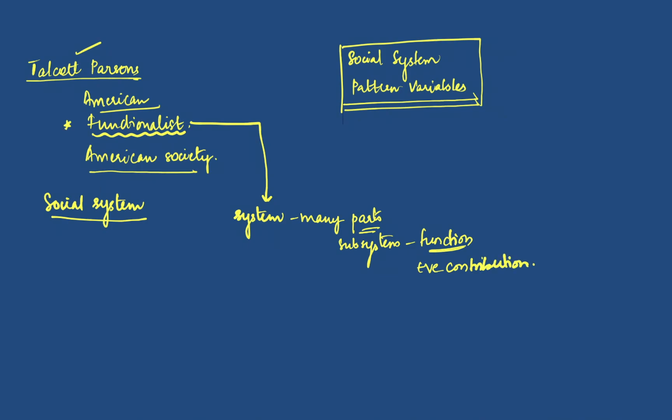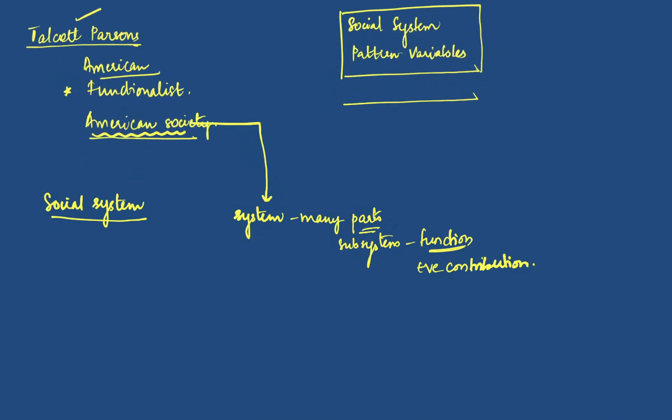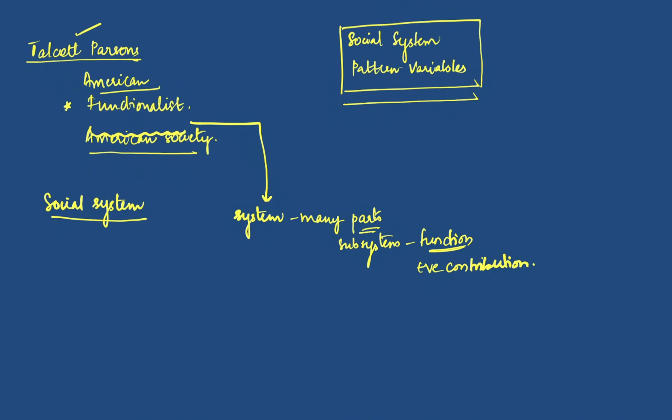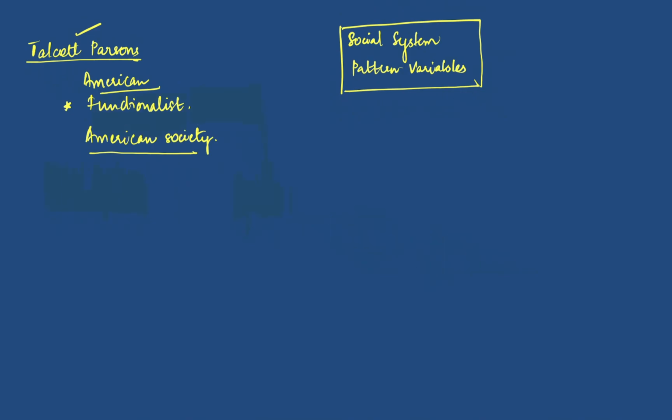Society is like a body: in our body there are many parts performing different functions. In the same way, society has many parts, and each of them performs a different function.